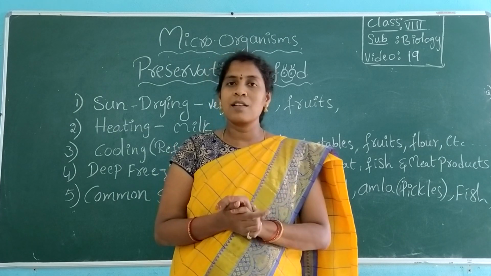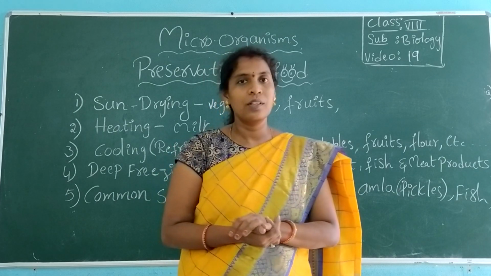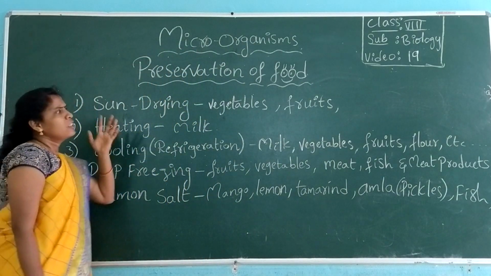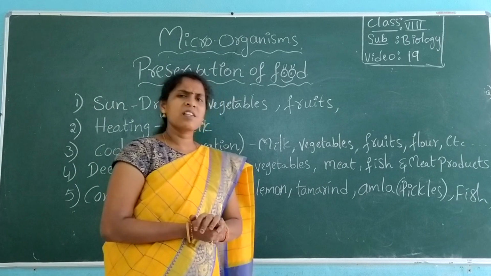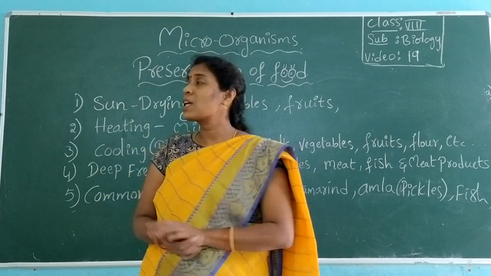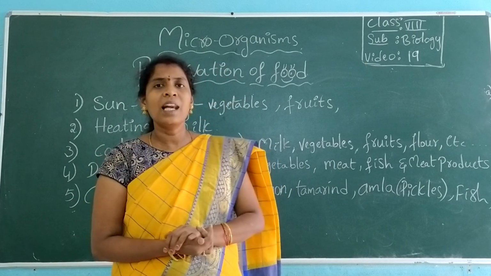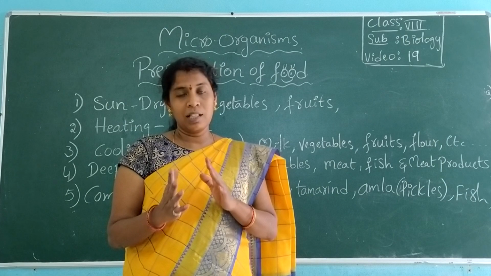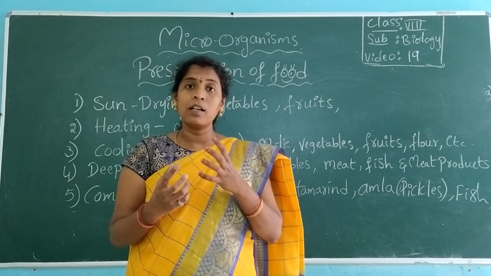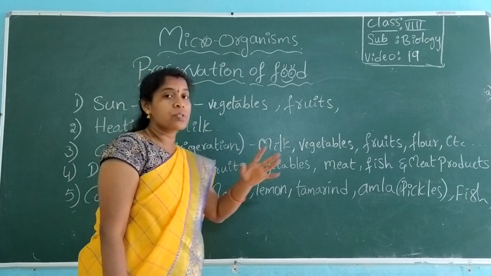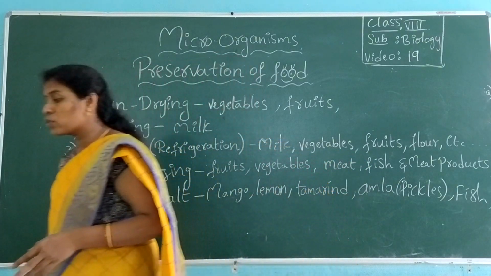So for this, there are some preservative methods used. We look at that. The first preservation method is sun drying. From olden days onwards, this has been very famous for preservation. Sun drying means we dry the food under the sunlight, so we make it dehydrated. Dehydrated means we remove the water from the food, majorly from vegetables and fruits. I have written only vegetables and fruits there.